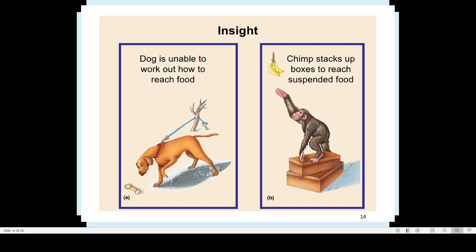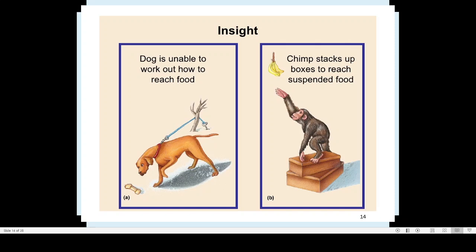What is the proper route? Instead of moving through these branches, it should come out of the branches. If it comes this way, there will be more length for the rope, so that the dog may be able to get it. This kind of sudden learning is known by the name insight learning.